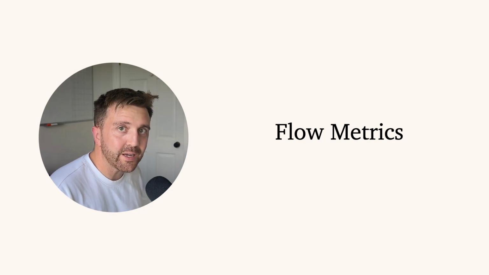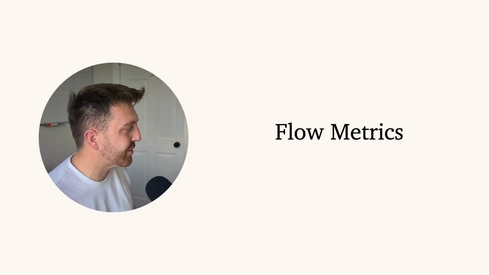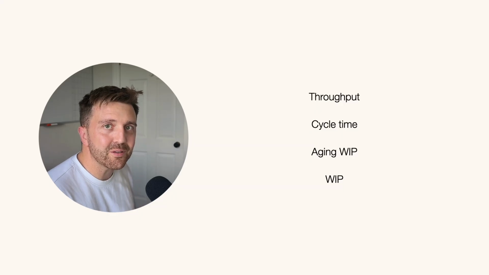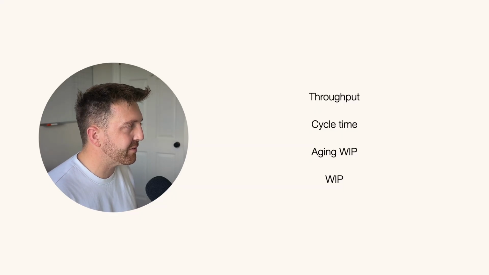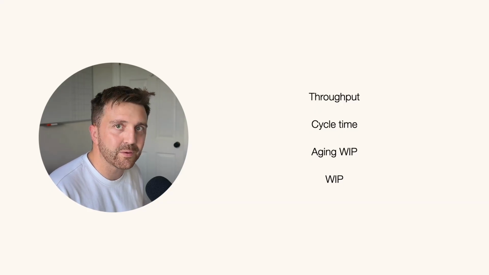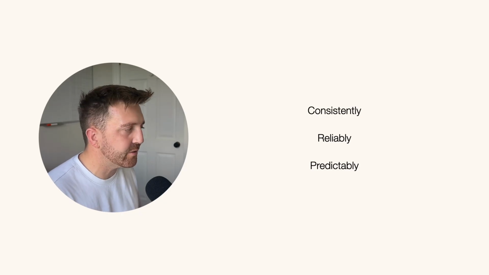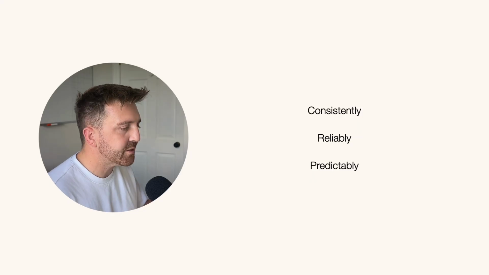Hi, my name's Johnny. I'm an engineering manager, and in this talk, I'm going to talk about flow metrics. There are four flow metrics: throughput, cycle time, aging WIP, and WIP. And the purpose of these metrics is to help work flow. We want work to flow through your team so that it gets to your users consistently, reliably, and predictably, so that it can go on and make an impact.